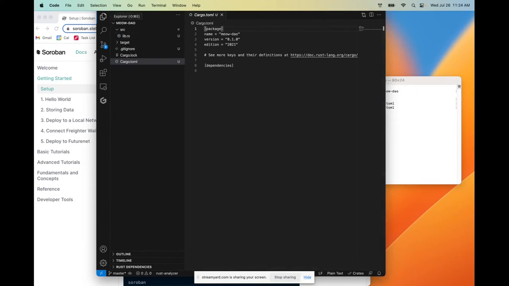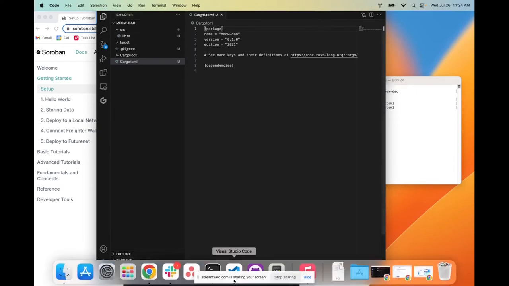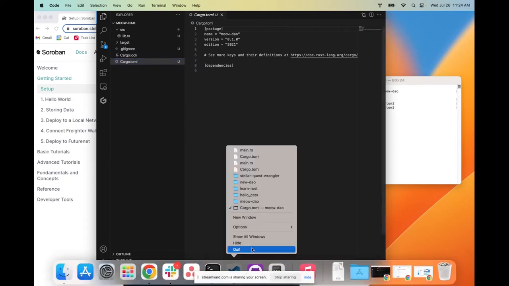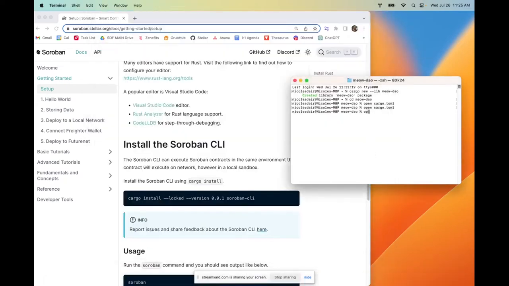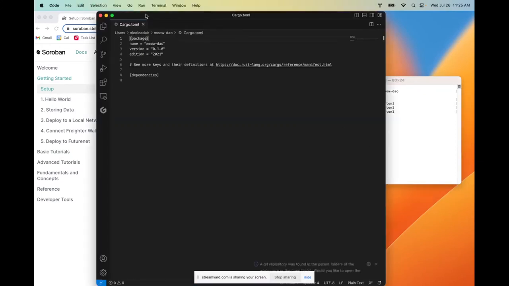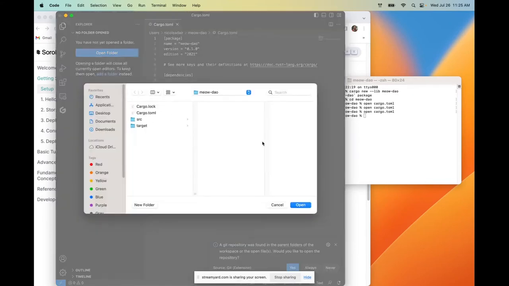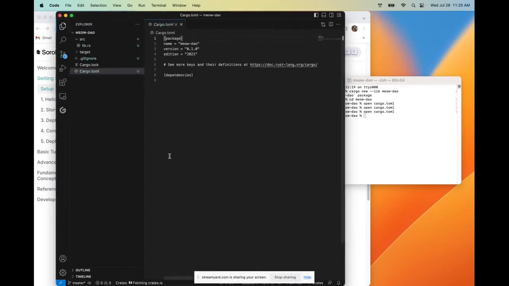I am having some issues with my VS Code being weird. Open cargo.toml. There we are.